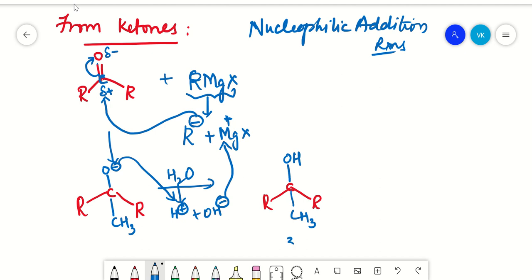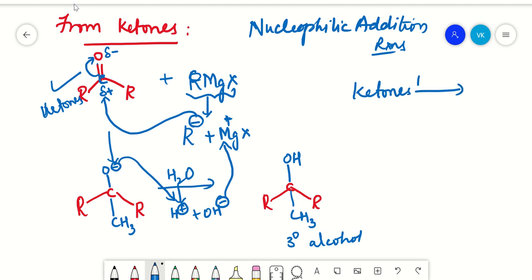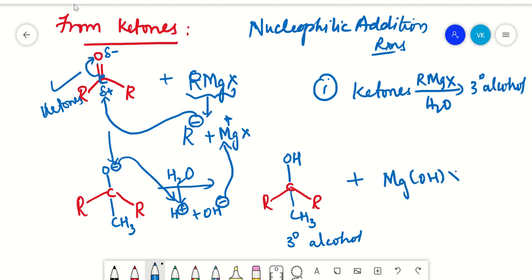So there will be a formation of tertiary alcohols from your ketones. Ketones in the presence of your RMgX and H2O will form your tertiary alcohols. This is your first one, right? And the side product here will be MgOH. The OH that is present here will be bonded to your Mg+, forming your side product.